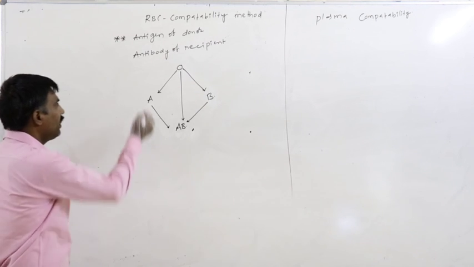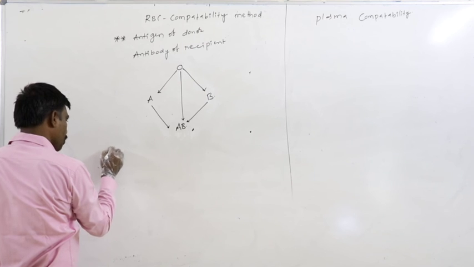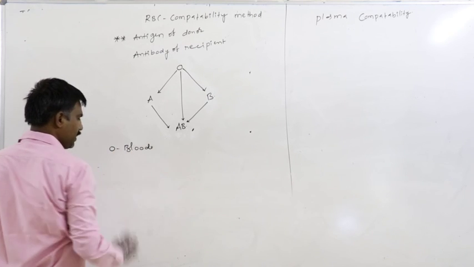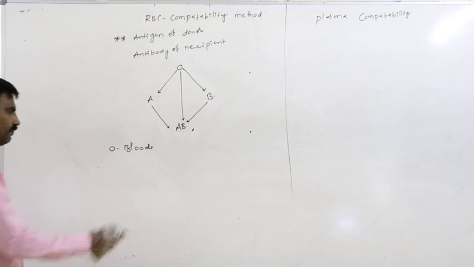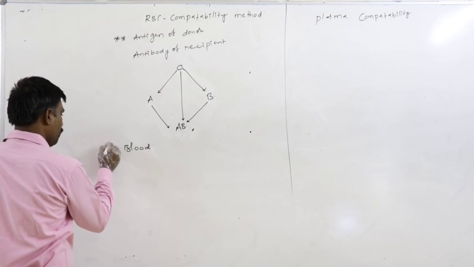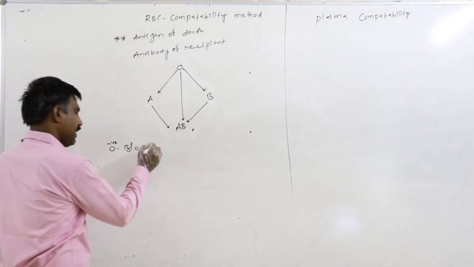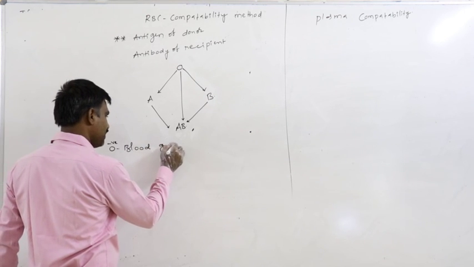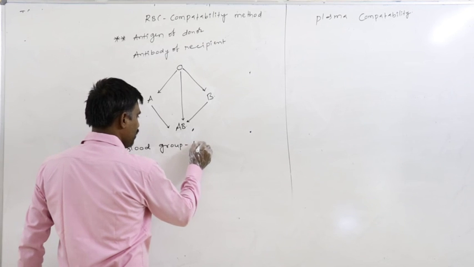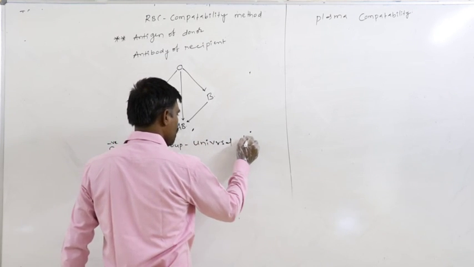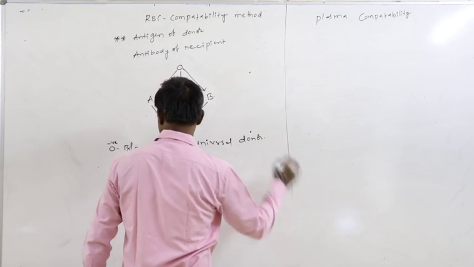So that only O blood group, specifically O negative blood group, is commonly called the universal donor.